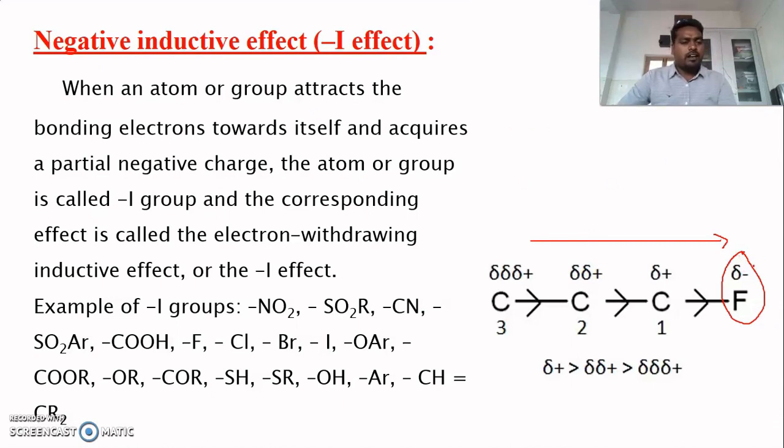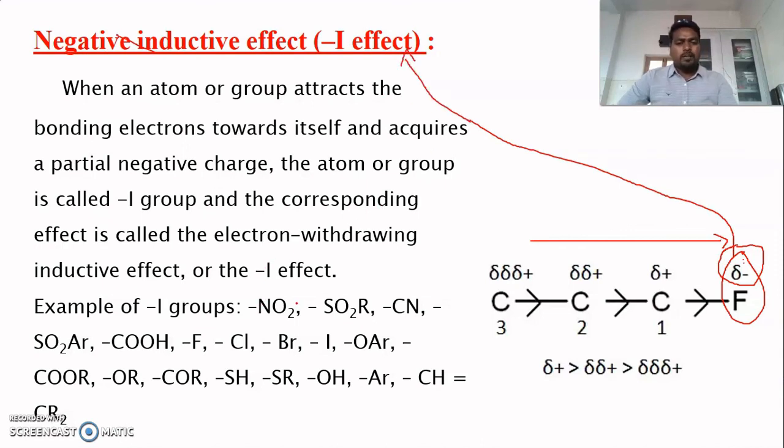That is, an atom or group of atoms attracts the electron towards it. As a result, the carbon attains partial positive charge, and because the electron density is moved towards the substituent group, it attains partial negative charge. This group is called a minus I group, and this phenomenon is called minus I effect.